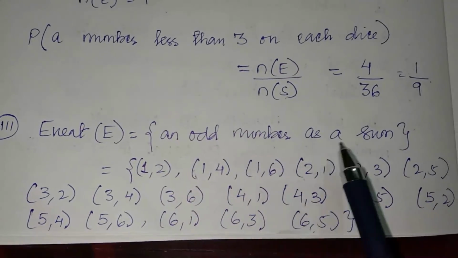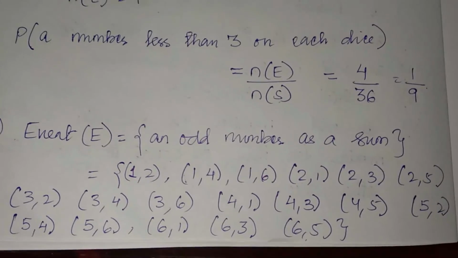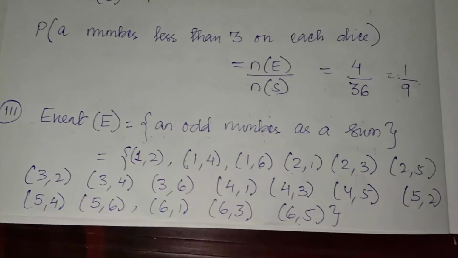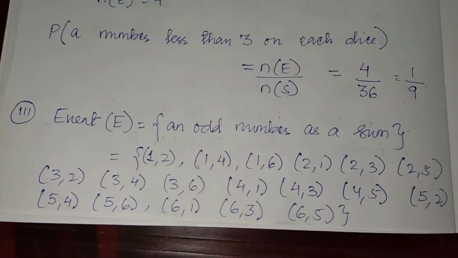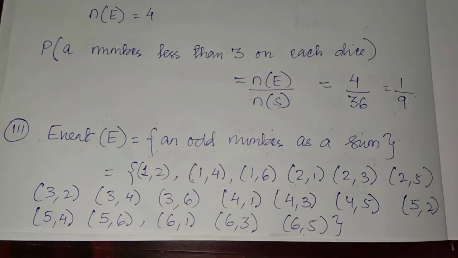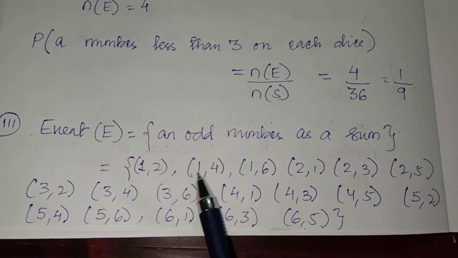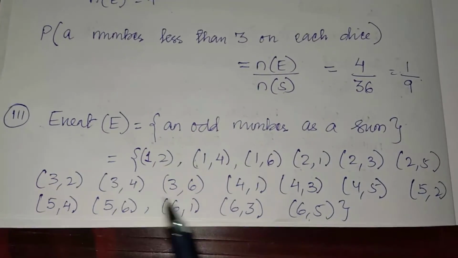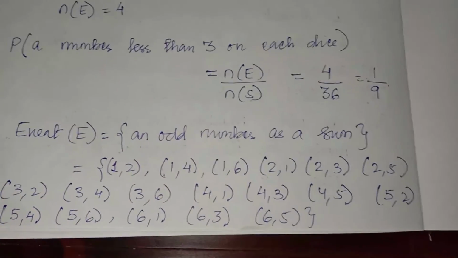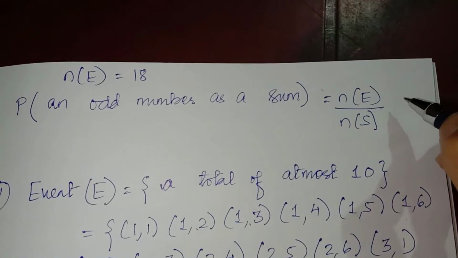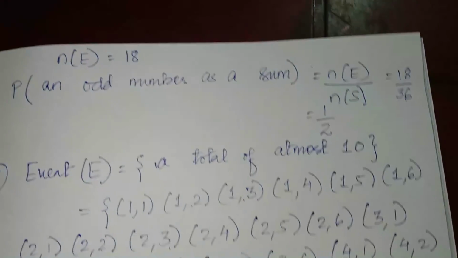Next is an odd number as a sum. So whenever you add the two numbers, it should be odd. So here when you add an even number and an odd number, then you will get an odd number. Okay, because if you add odd and odd, the sum will be even. If you add even and even, the sum will again be even. So one number is odd, another should be even. Okay, so 1 2, 1 4, 1 6, 2 1. So these are the pairs which will give you an odd number on addition. So there are total 18 such pairs. So 18 by 36, it's 1 by 2.